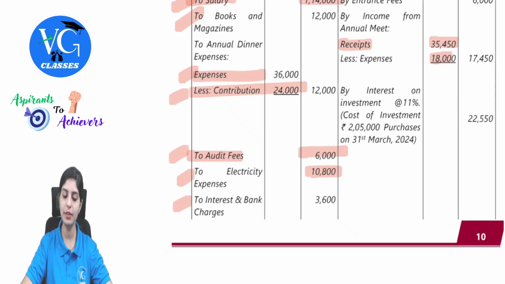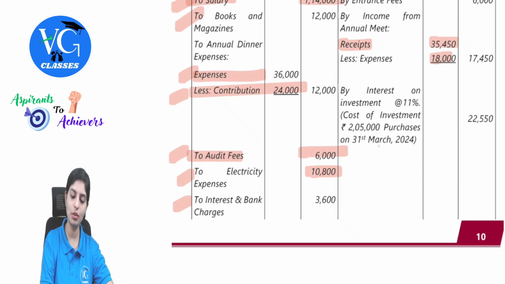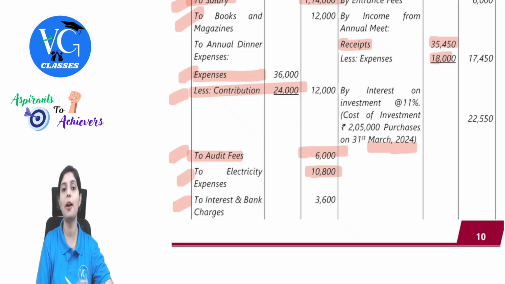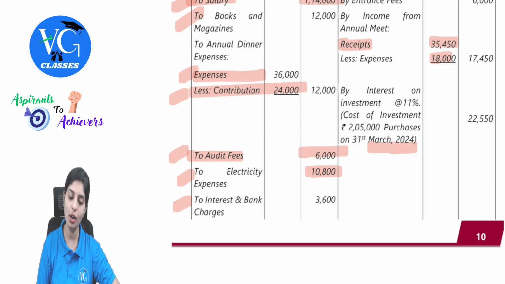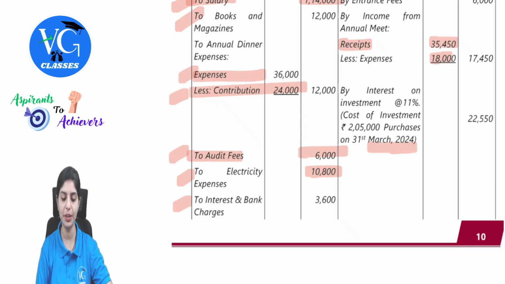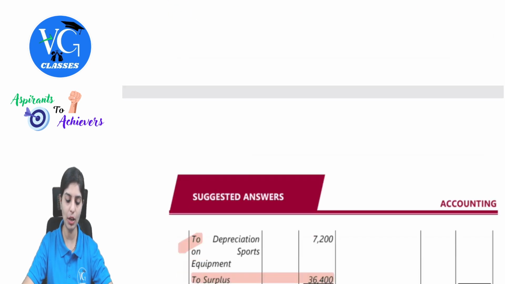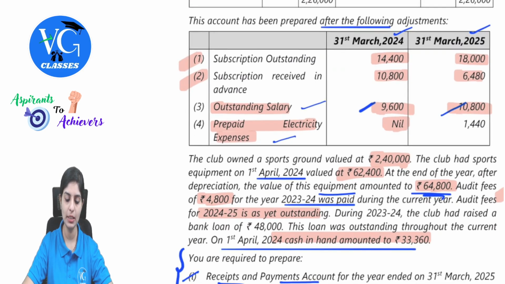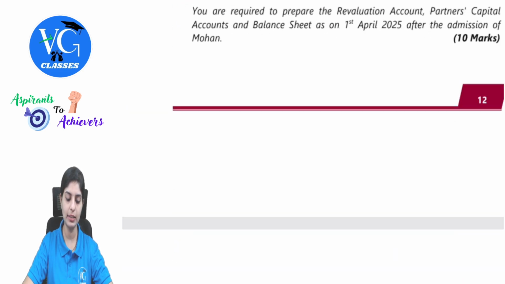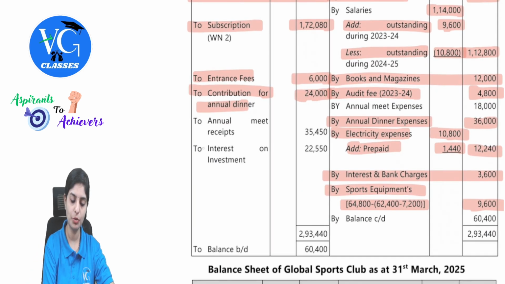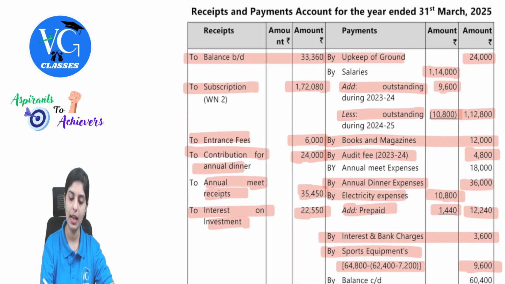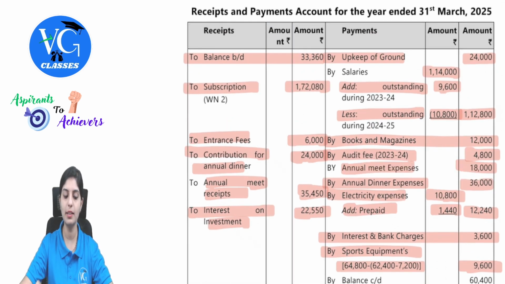Next, there is interest on investment at 11%. Cost of investment is 2,05,000, purchased on 1st March 2024. Remember, this will have to appear on the asset side. Along with that, interest on investment 22,550. So on 2,05,000, 11% is again 22,550. There is no other adjustment provided for this. So we will enter accordingly this on the receipt side: interest on investments 22,550 on the receipt side, and then payments 18,000.